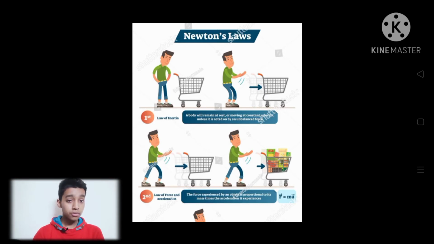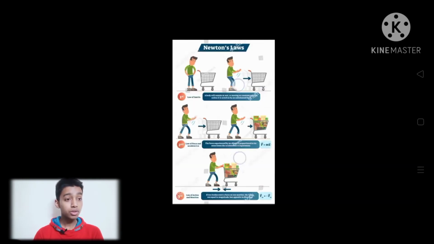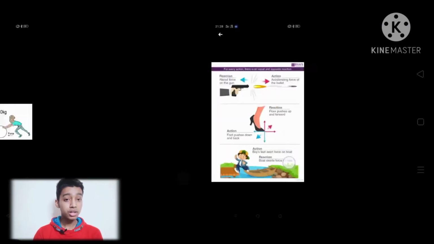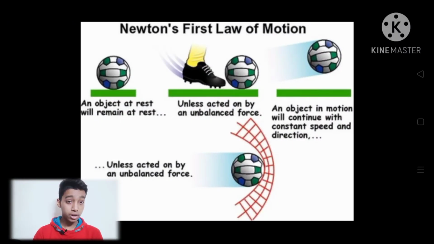If I talk about the first law of Newton, the first law says that an object either remains at rest or in continuous uniform motion unless an external force is applied on it.